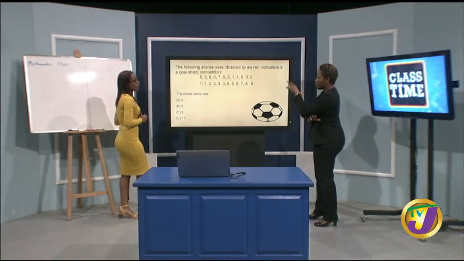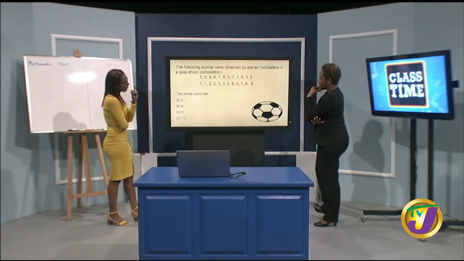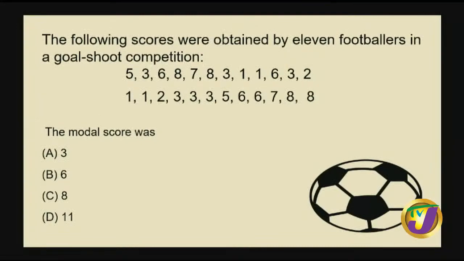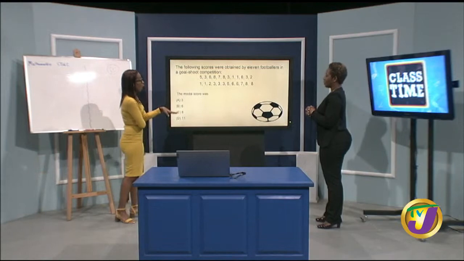So the mode here, when we organize it, is much easier to look at. Right away I see that there's 2 1s, 1 2, 3 3s, 1 5, 2 6s, 1 7, and 2 8s. So the most frequent score would have been 3. Yes, it is definitely 3. Are you seeing 11 there? No, sir. So 11 would have been out. I guess you could mistake the 1 and 1 beside itself and think it's a large number. But D would have definitely been out.